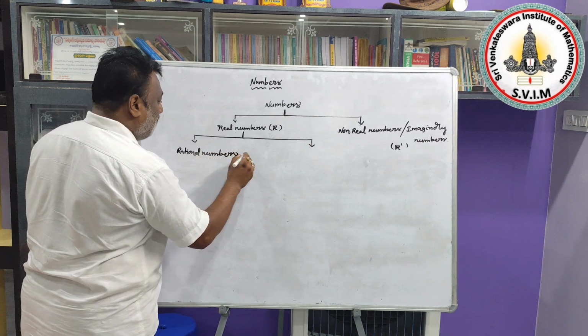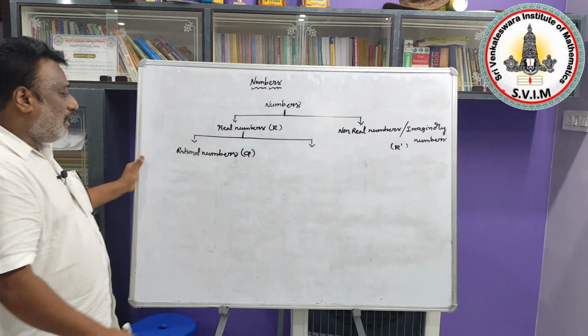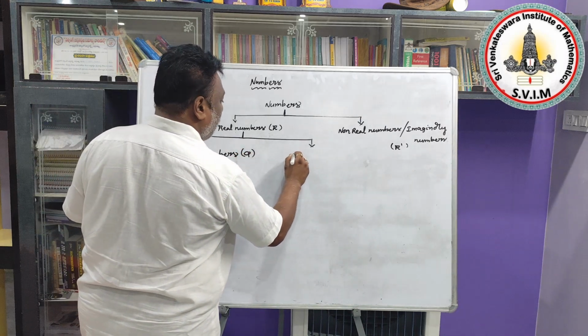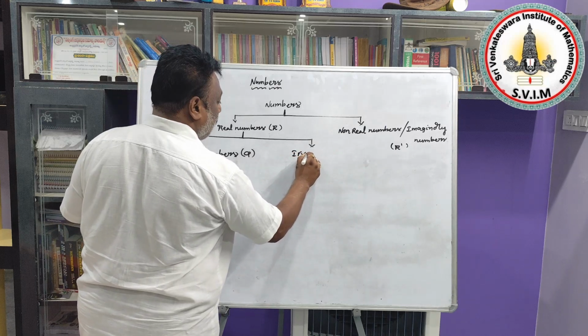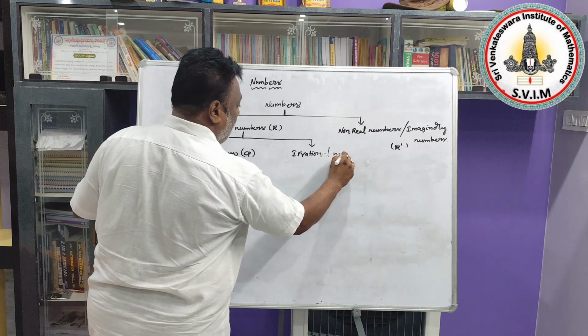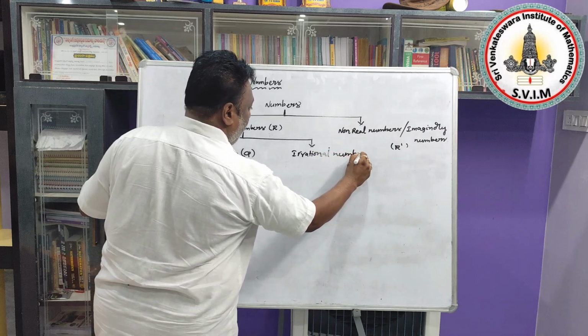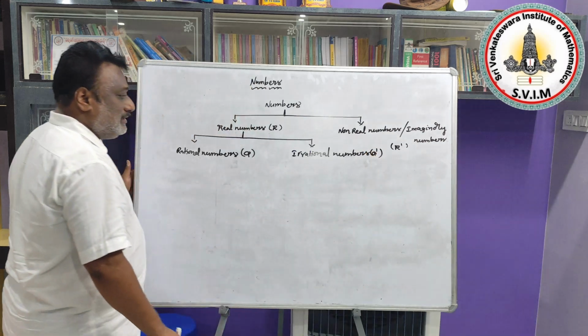These are represented by Q. After that, irrational numbers. Irrational numbers are represented by Q dash.